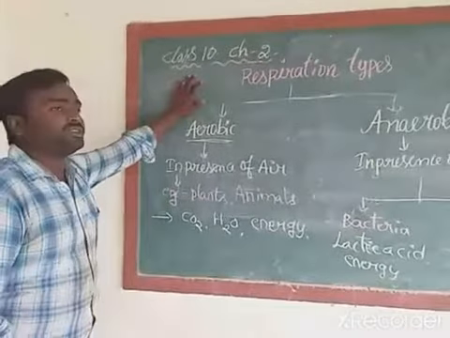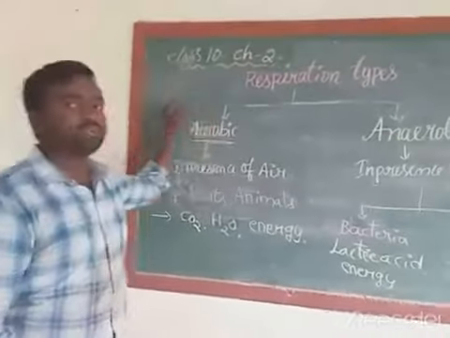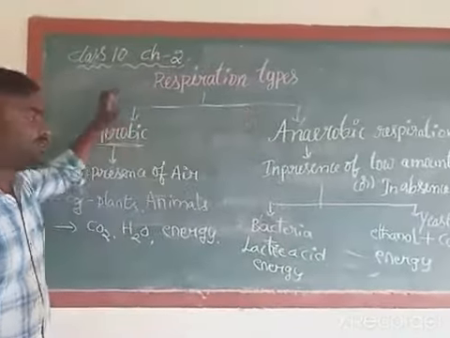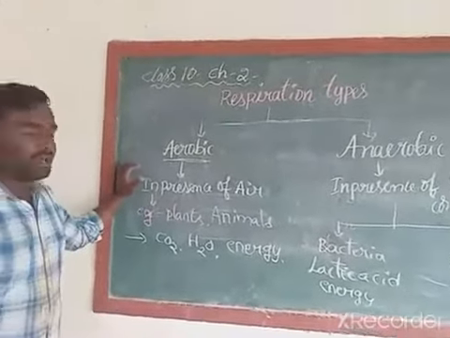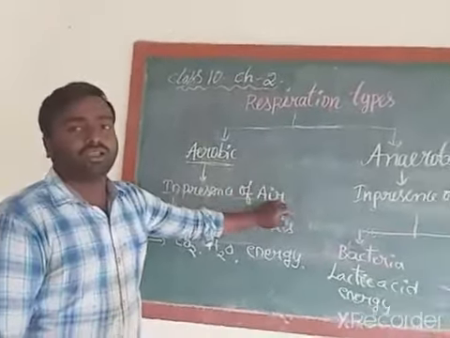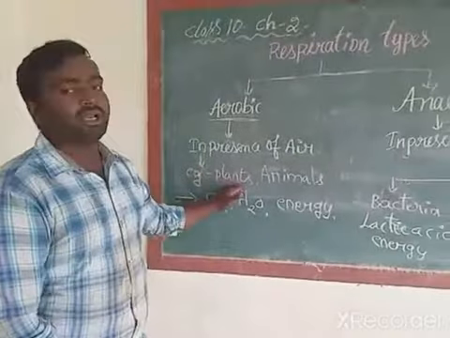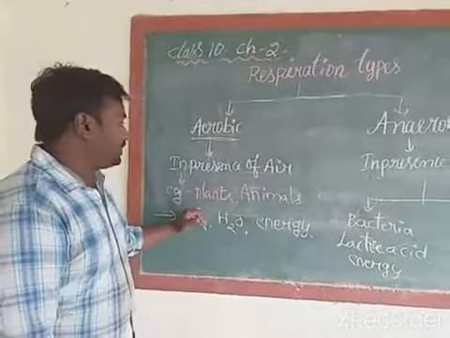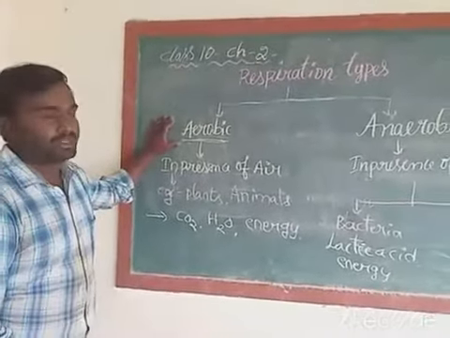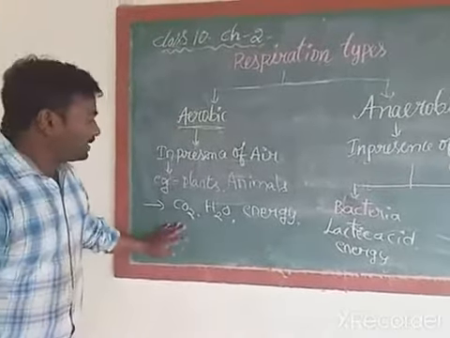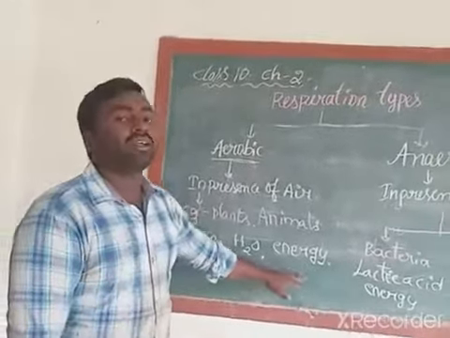Let us see respiration types. Respiration is mainly divided into how many types? Two types. Aerobic respiration, anaerobic respiration. Aerobic respiration means the respiration which is carried out in presence of air. Example, plants, animals. All the plants and animals can perform aerobic respiration, and in aerobic respiration they release carbon dioxide, water and energy.